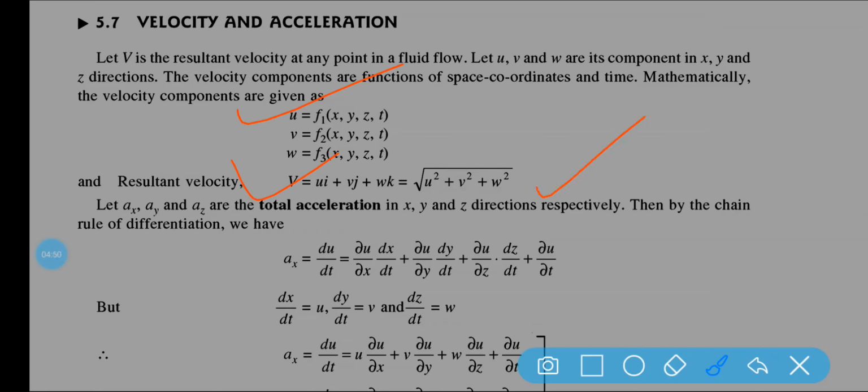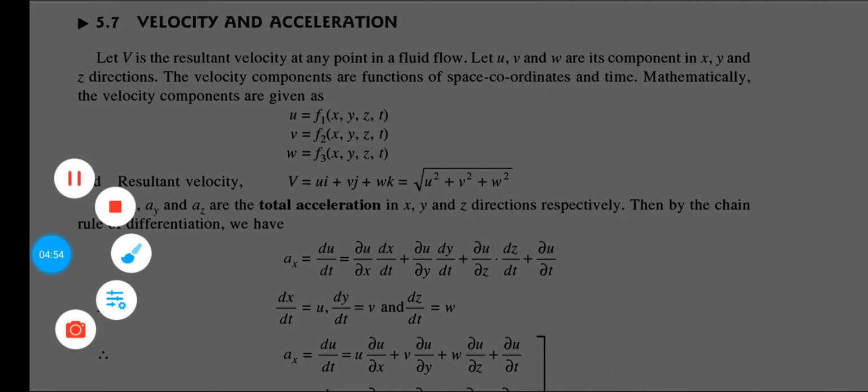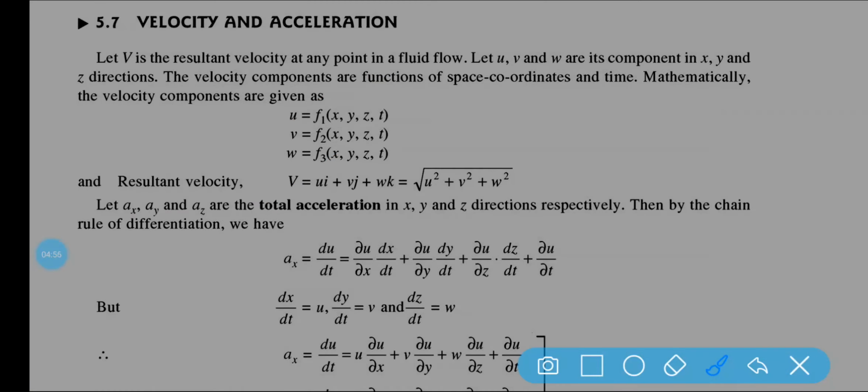Now if I am talking about the acceleration, acceleration means the rate of change of velocity. If I am talking about ax, that means along the x-axis, what is the acceleration?